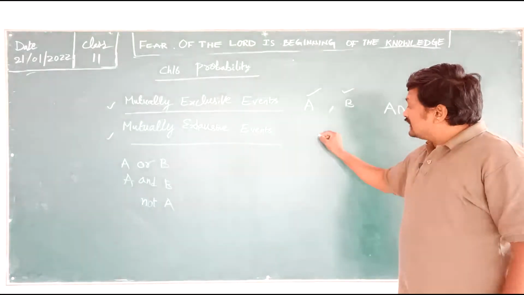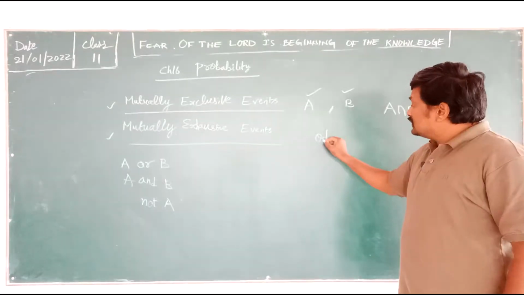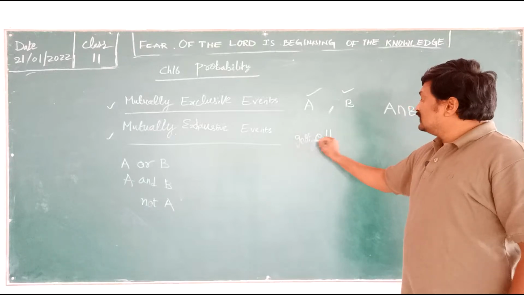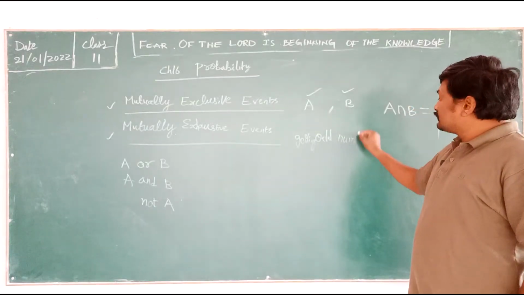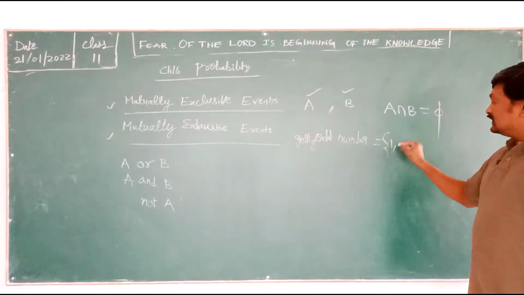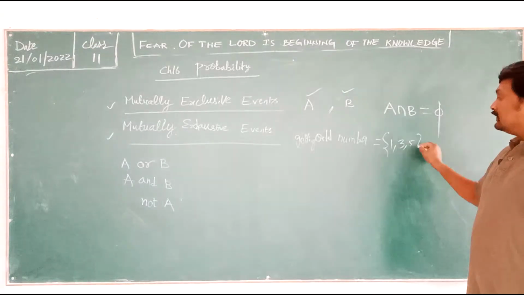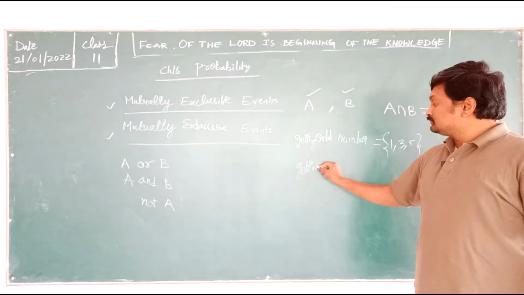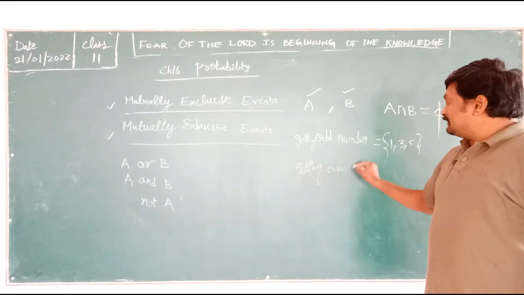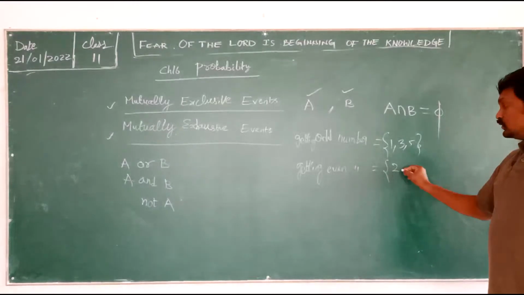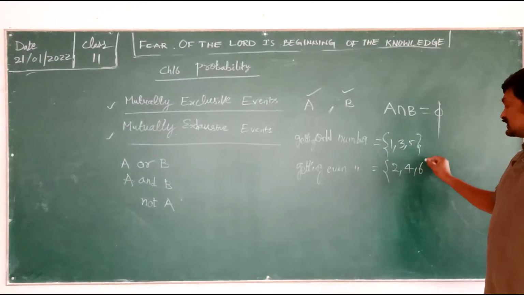Getting an odd number means you will get 1, 3, 5. Getting an even number is equal to 2, 4, 6.